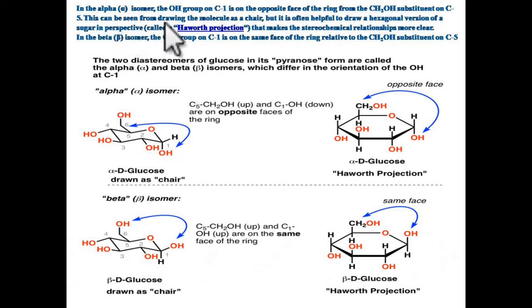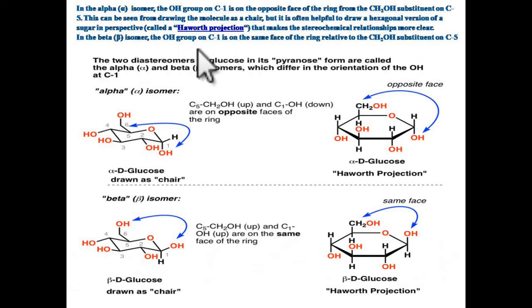This can be seen from drawing the molecule as a chair, but it is often helpful to draw the hexagonal version of the sugar molecule, called the Haworth projection. This is the Haworth projection representation that makes the stereochemical relationship more clear.